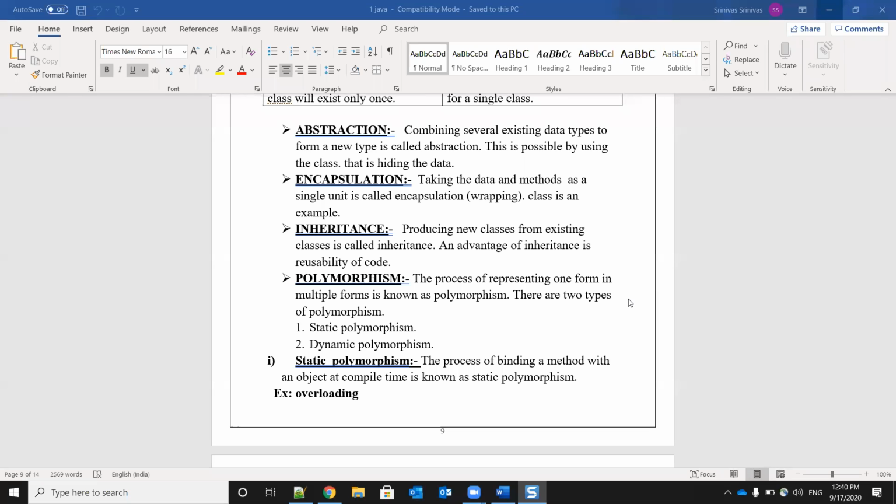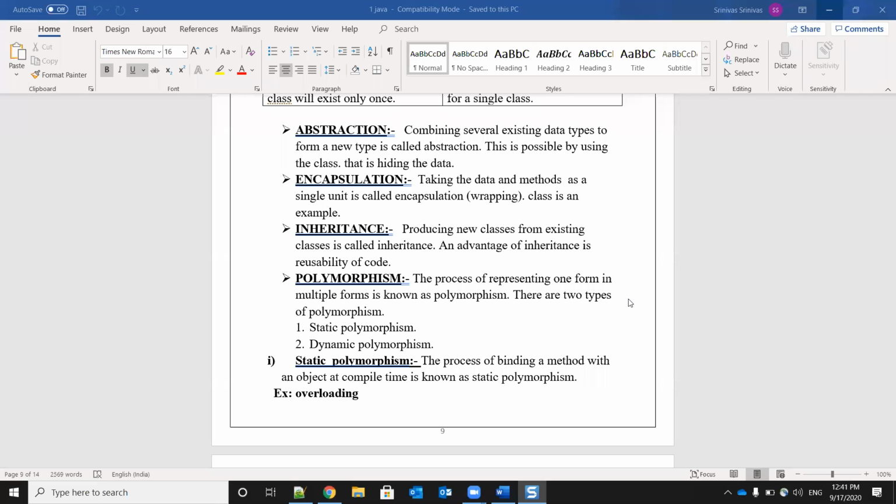The process of representing one form in multiple forms is known as polymorphism. So, one thing we will represent in different forms. That is nothing but polymorphism. There are two types of polymorphism: static polymorphism and dynamic polymorphism. Only one form will be there, but it can be represented in multiple forms. That is nothing but polymorphism.